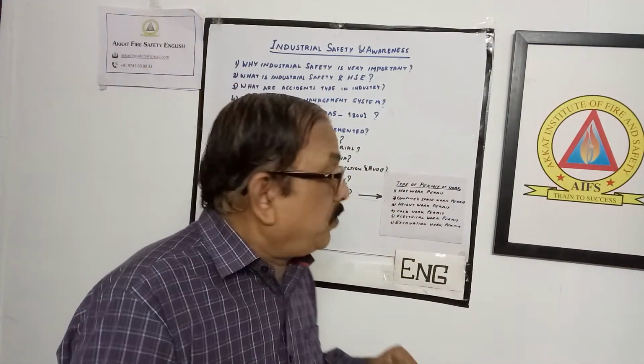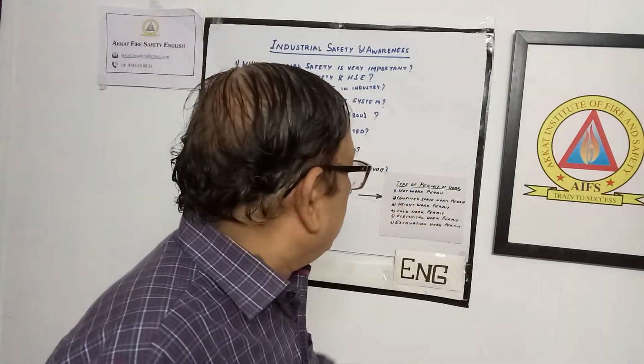The next one is the height work permit. The people who are working in a high-rise building, on a crane, an overhead crane or any other such places, must be given a special work permit, and those working there must also use appropriate PPEs. So for that purpose, there is the height work permit.